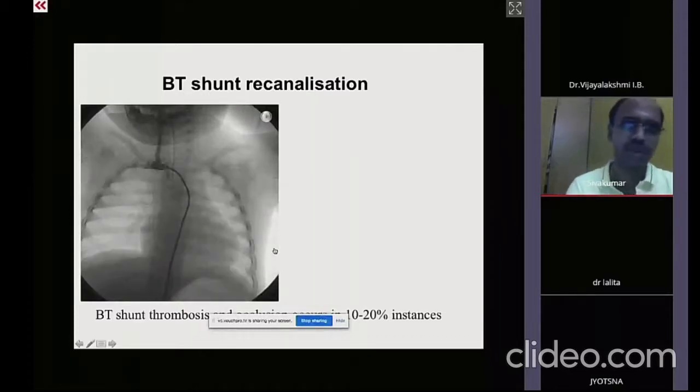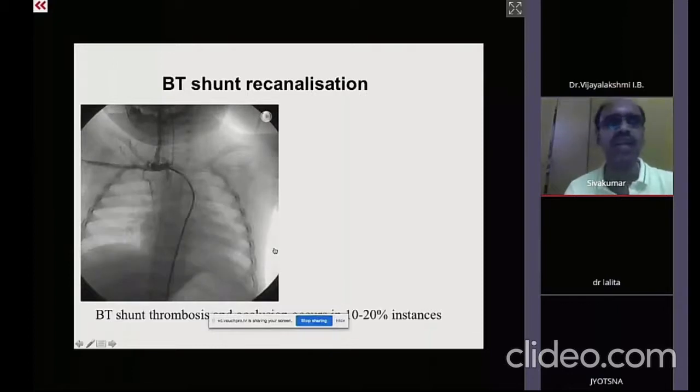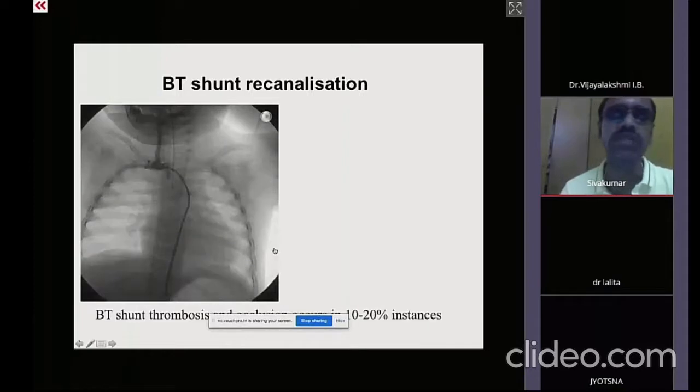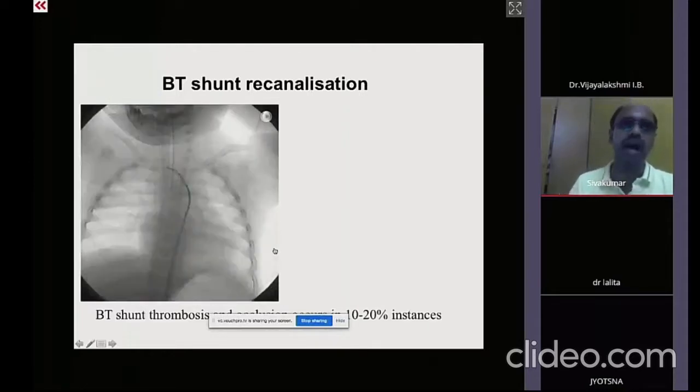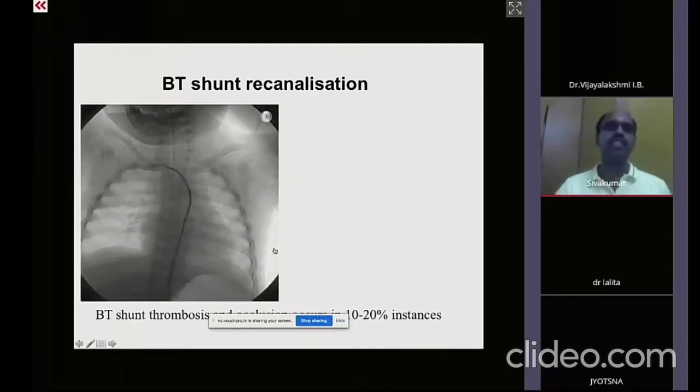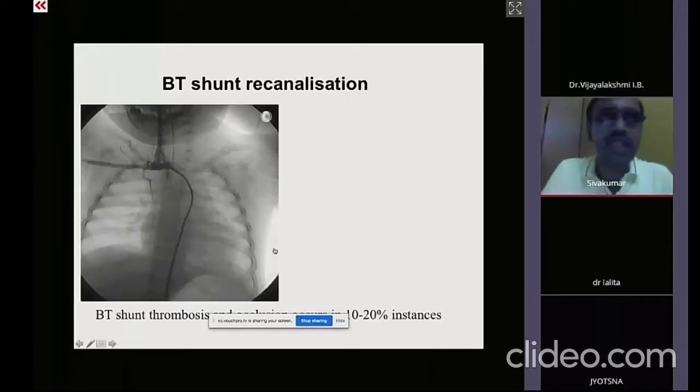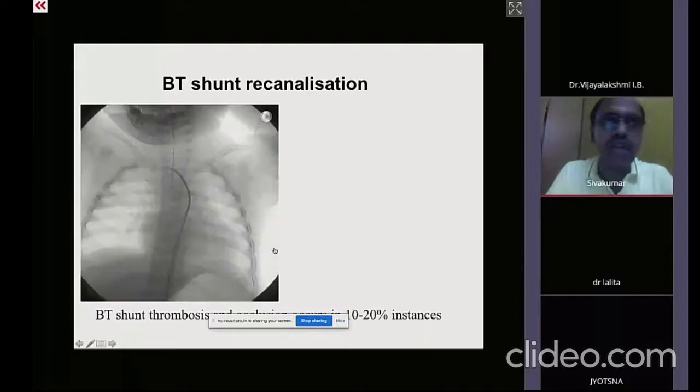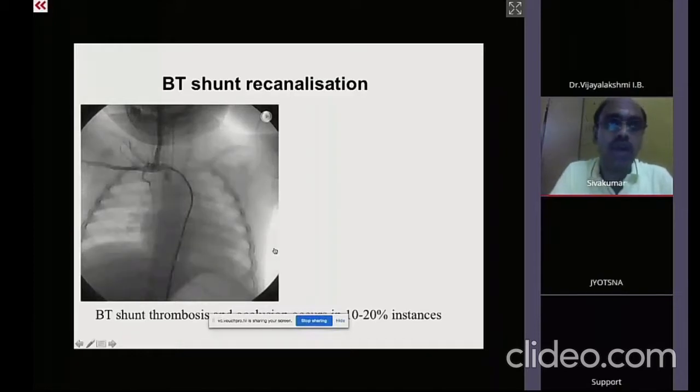Ascending aortic origin of branch pulmonary arteries are commonly associated with unilateral hypertension of the pulmonary artery, and they rarely have stenosis. So these are patients where we will be doing the other type of treatment. There are some occasional patients where there is a tetralogy of Fallot with an ascending aorta giving off the right or left pulmonary artery, which one side is significantly hypertensive. In such cases, rarely you may have to do a unilateral pulmonary artery banding to protect those pulmonary arteries so that they can later be recruited back into the main pulmonary artery circulation.